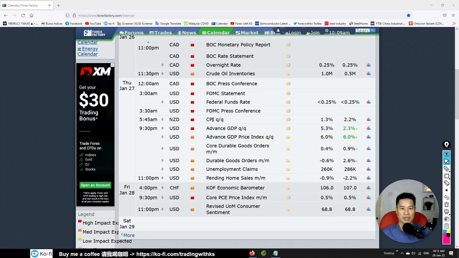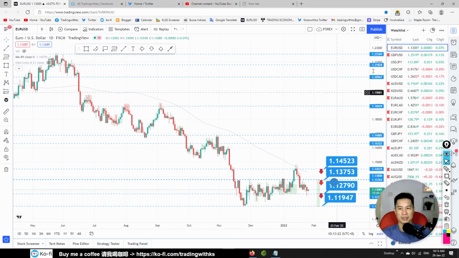Other than that, tomorrow we also need to watch out for CPI numbers for the New Zealand dollar and GDP for the US. There are also pending home sales, so you might want to take a look at that for the US. Okay, let's check out the chart and see what opportunities are available.